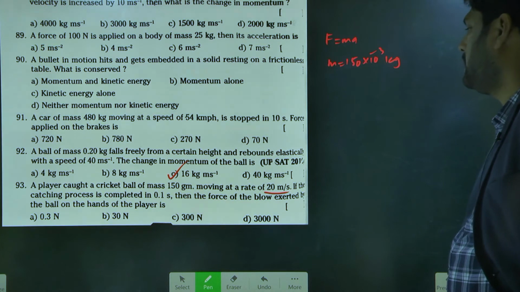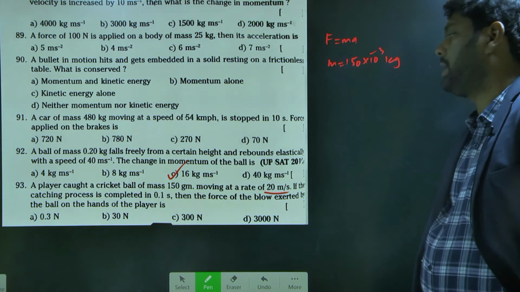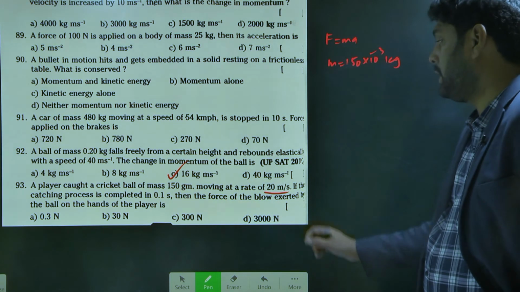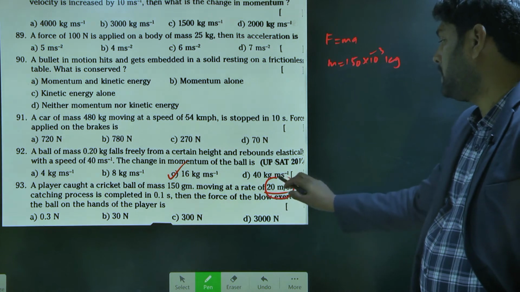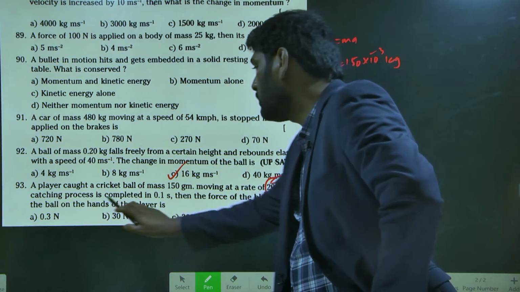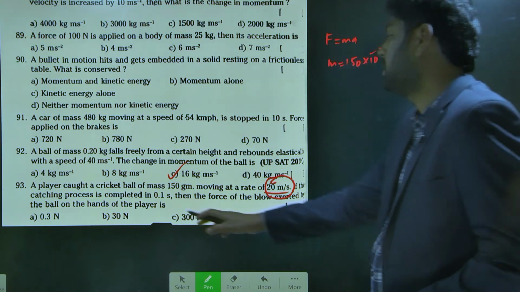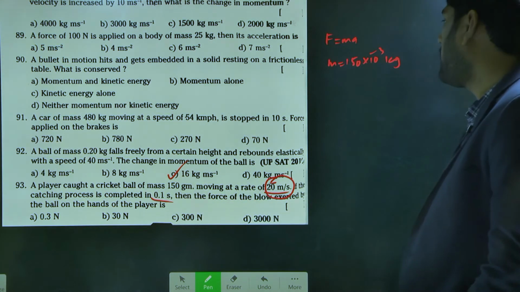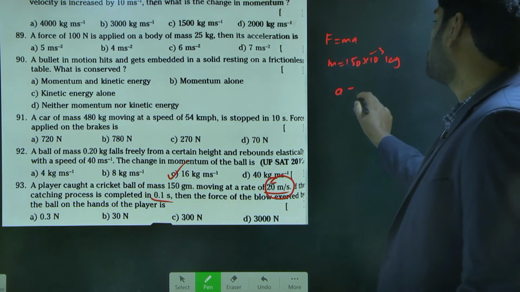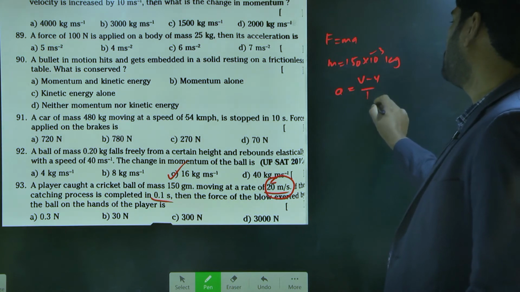20 meter per second, and the catching is completed in 0.1, which means the speed is changing from where to where? From 20 to 0 in how many seconds? In 0.1 second. So acceleration is equal to v minus u by t.